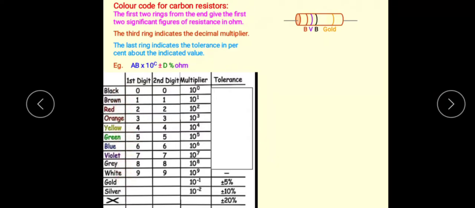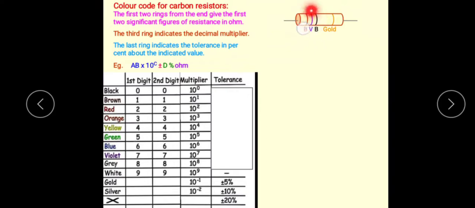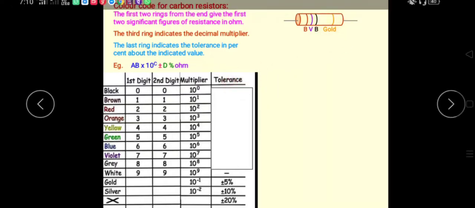According to the color code, the first two colors show the significant figures, this is the first one and this is the second one. The third ring, this black ring, indicates the decimal multiplier. Then the fourth ring indicates the tolerance of the given resistor.